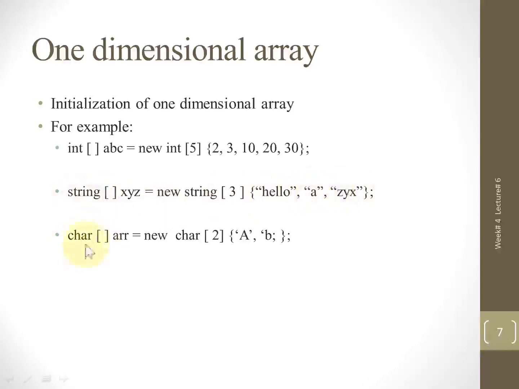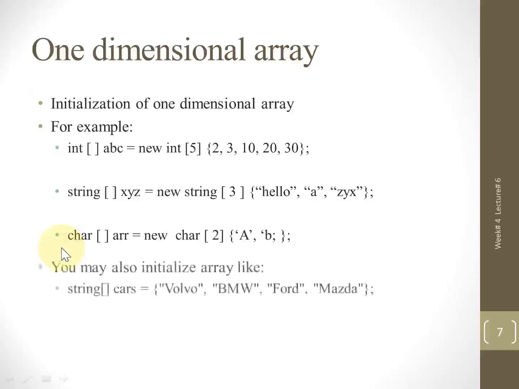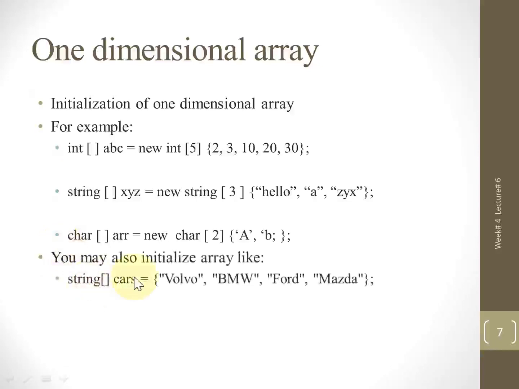Next we have a character data type of two elements. So if you are using character, it means within the curly bracket we will be using single quotation, comma, single quotation and value. The quotation is missing over here, but there is a quotation. We can also declare of a float data type. Next, we can also initialize values like this.